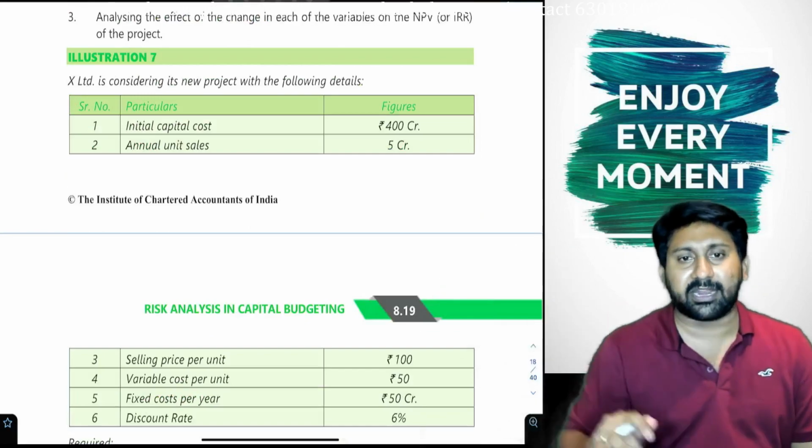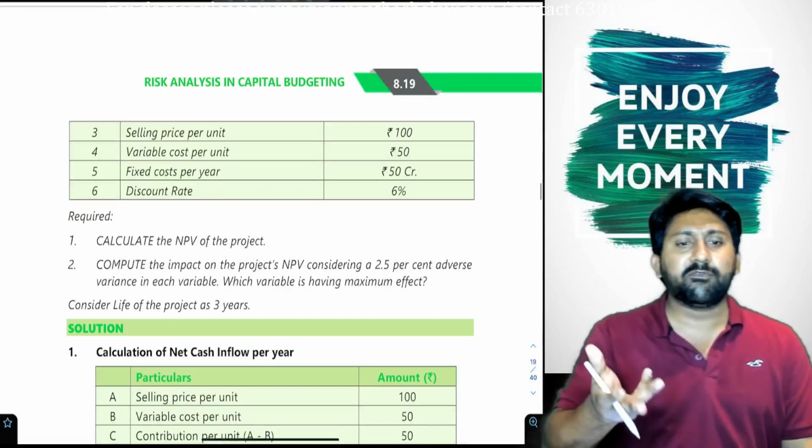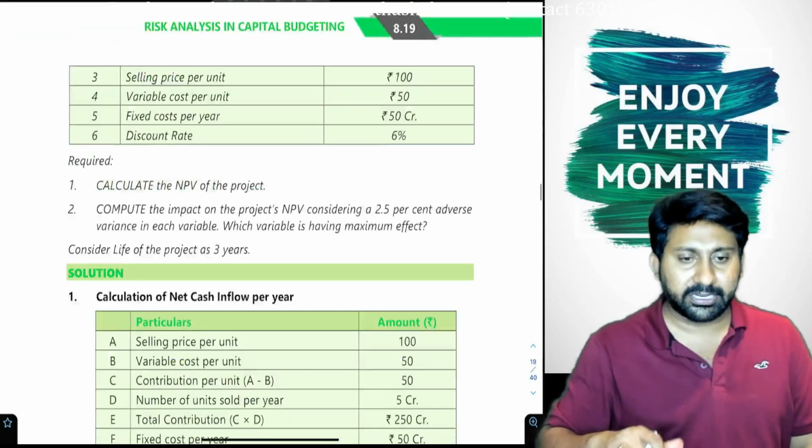At the end, some practical illustrations are further given by the institute. If you want, you can do those. Okay, next.